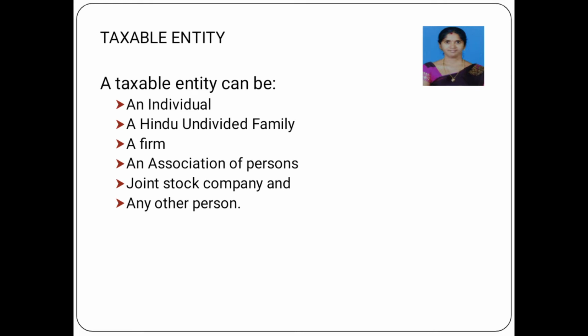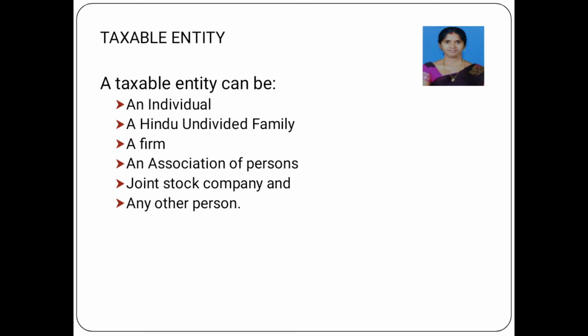The next one, a partnership firm. A partnership firm means two or more persons join together to run a business to earn profit under the Indian Partnership Act 1932. The next one, an association of persons. It means a group of persons formed for a particular purpose, and if the particular purpose is over, then they should wind up.